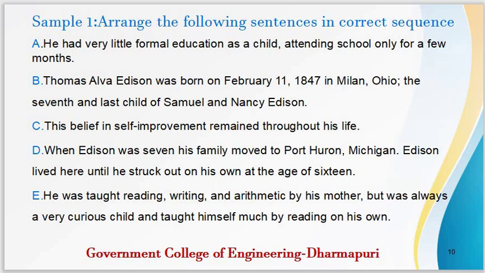That is sentence C: this belief in self-improvement remained throughout his life. So, sentence E precedes sentence C. I mean, sentence C will come only after sentence E. So far we have identified B will form the first line of the paragraph, and E precedes C.